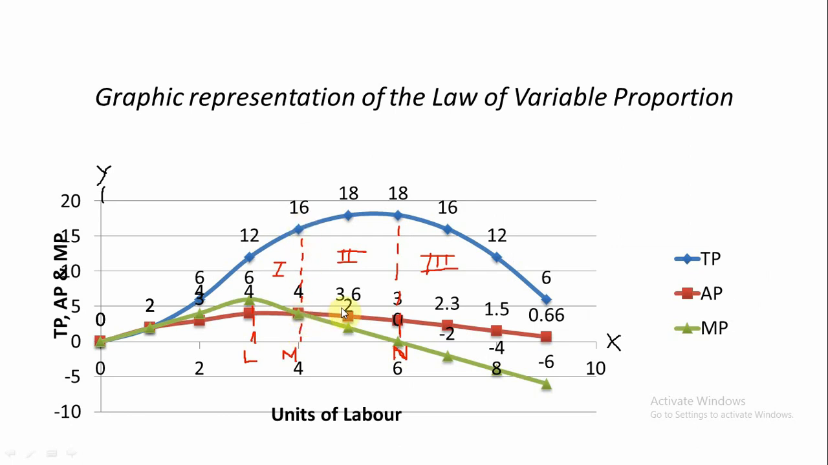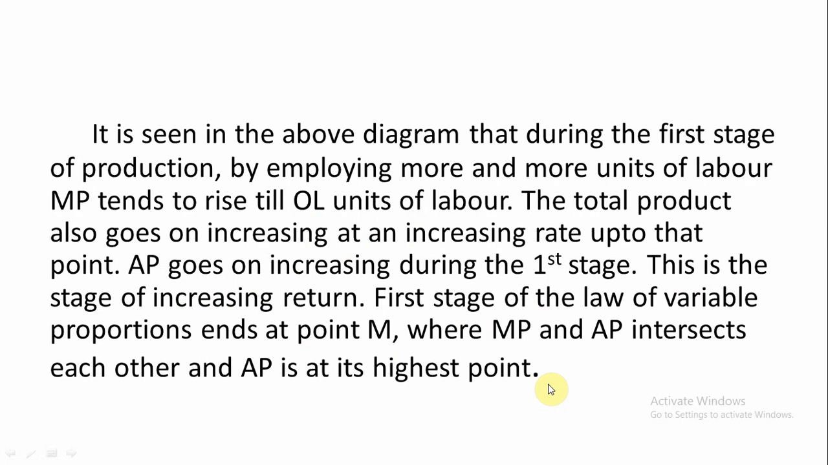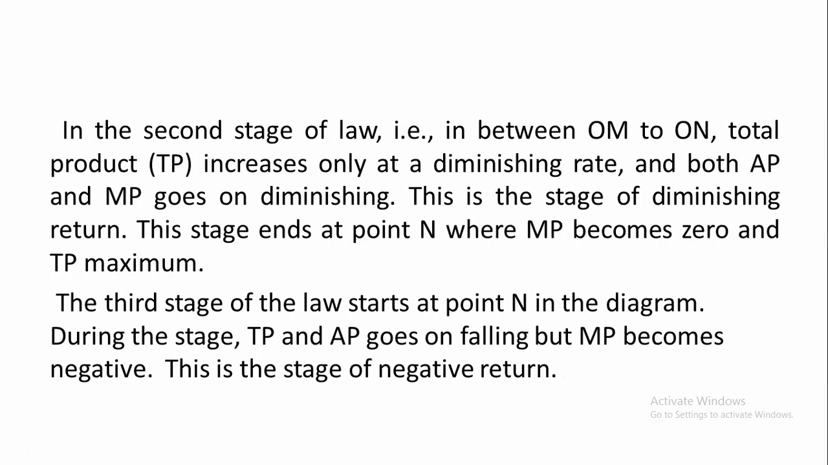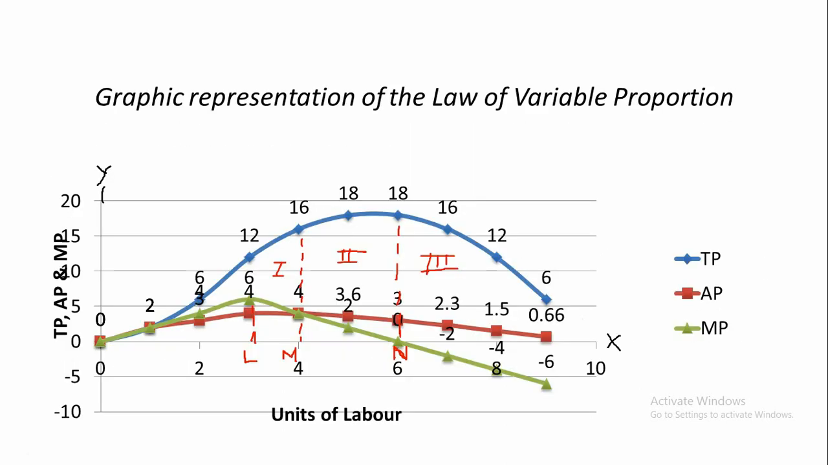Then the second stage starts thereafter, up to the point where the marginal product of labor becomes 0, and after that the third stage of the law of variable proportion starts. Right. So the first stage is known as the stage of increasing return, mark it. The second stage lies in between OM and ON, you see here. This is the second stage, OM to ON.